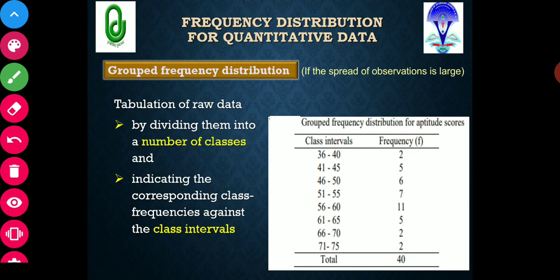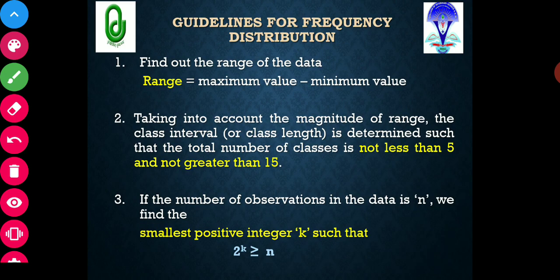Now we have to see how to determine the number of classes and the class interval. This is the guideline for the preparation of a frequency distribution. First, we have to find the range of the data. What is the range? The range is the maximum value minus the minimum value. Remember the previous example: the maximum value was 75 and the minimum value was 36.